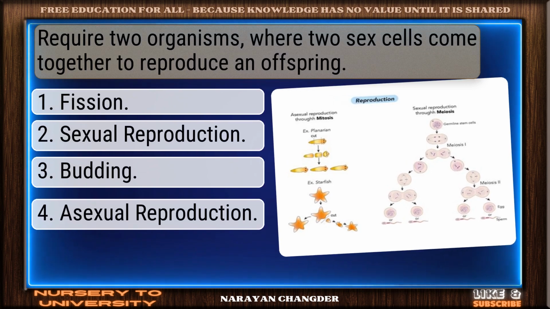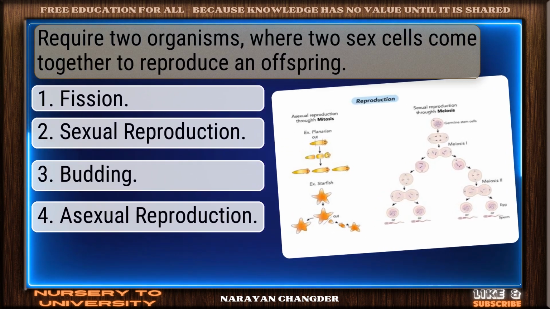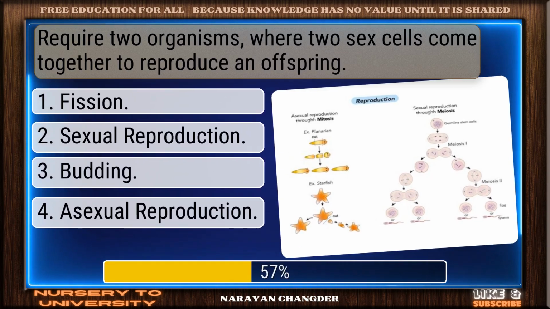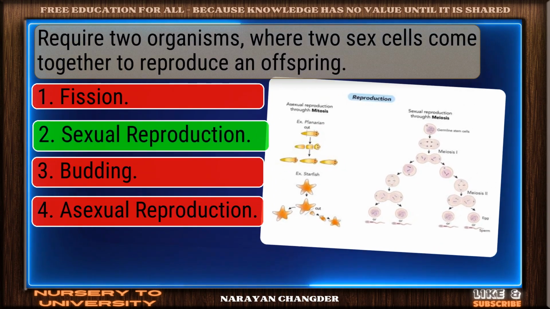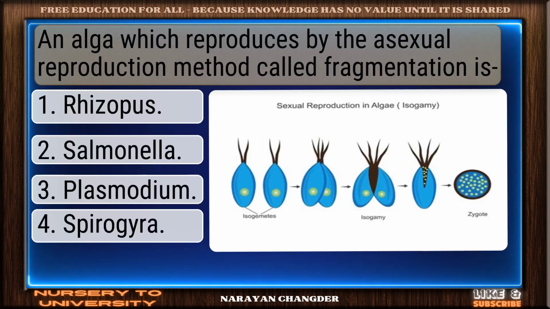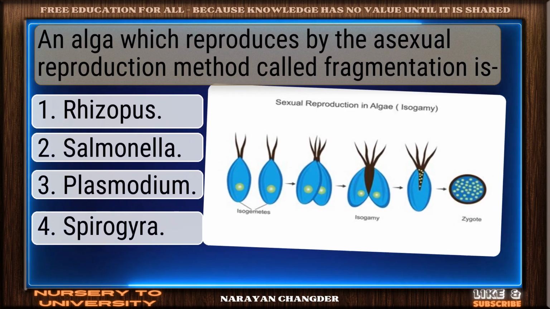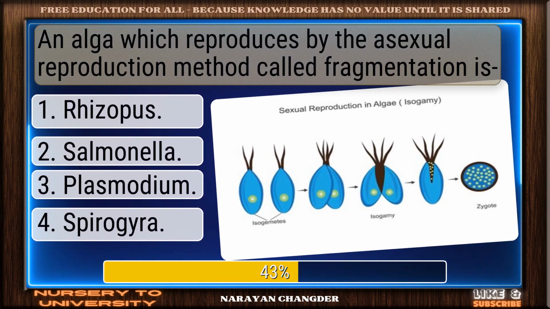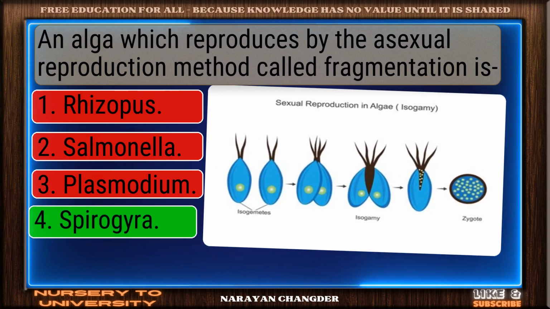Require two organisms where two sex cells come together to reproduce an offspring. Nice work. You chose sexual reproduction, and it is correct. An alga which reproduces by the asexual reproduction method called fragmentation is. Smart move. Spirogyra is an accurate answer.